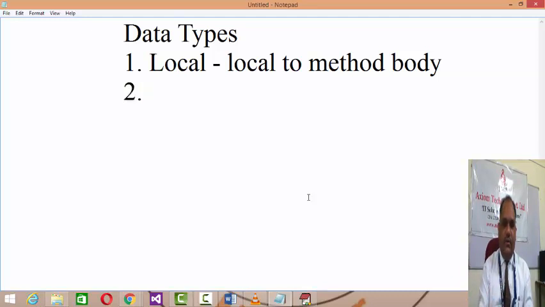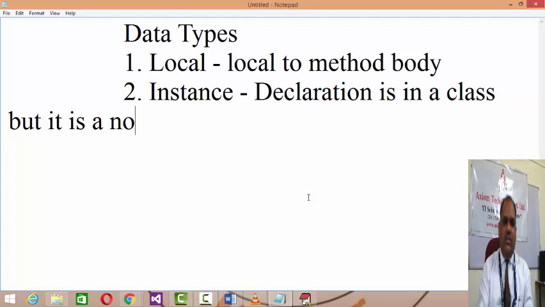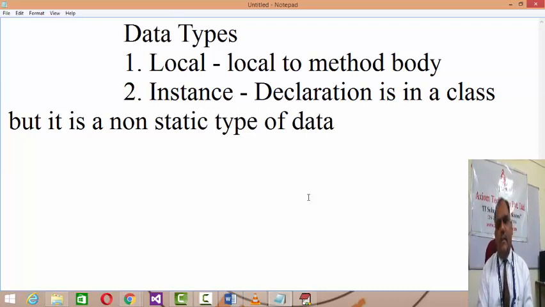Okay, and the second one is your instance. Now this declaration is in a class, but it is a non-static type of data.